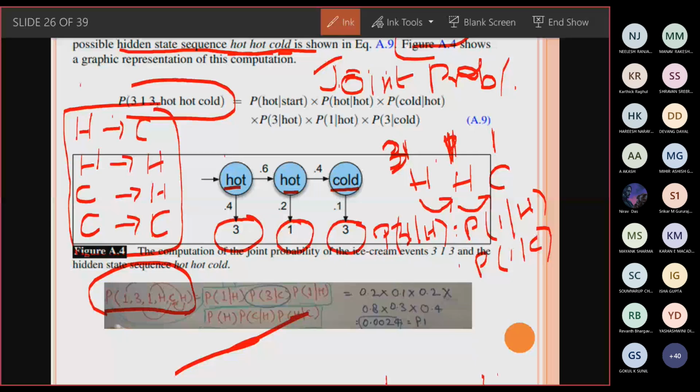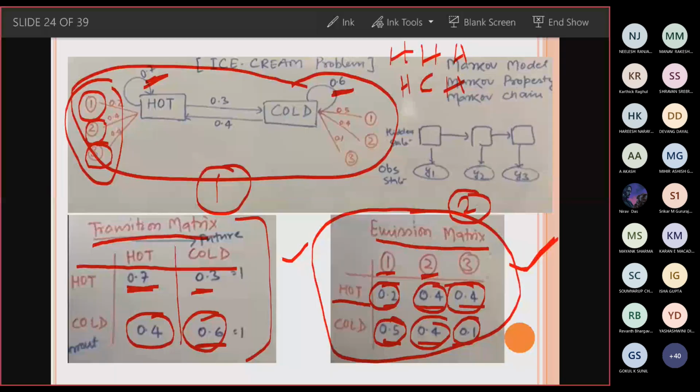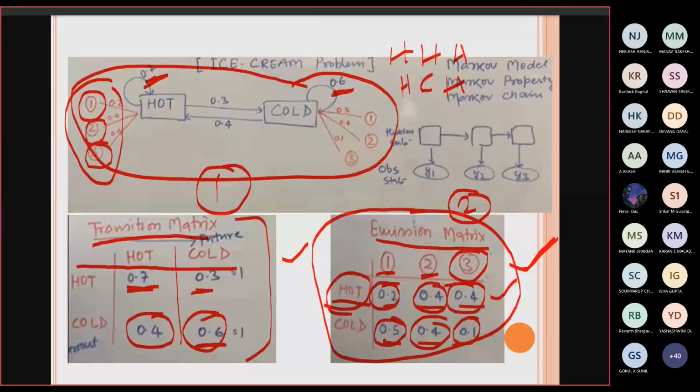Now find the probability of 3 given H. Go back to the problem: if it is a hot day, what is the probability of the child consuming 3 ice creams? It is 0.4.